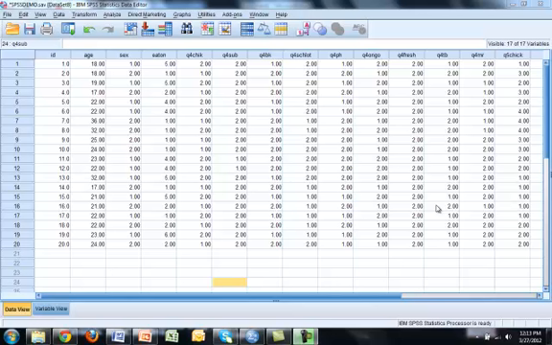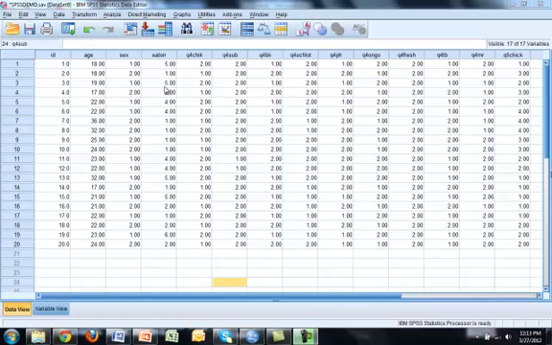In this segment, you'll learn how to run an Anova using SPSS. Now, let's say I have a hunch that there's a difference between males and females on how often they eat on campus. Sex is a categorical variable. Eat on campus is a continuous variable, so it would be appropriate to run an Anova.